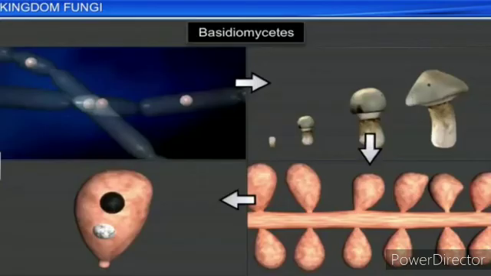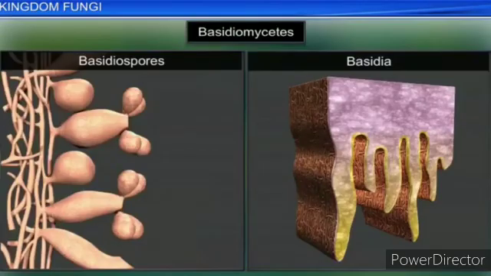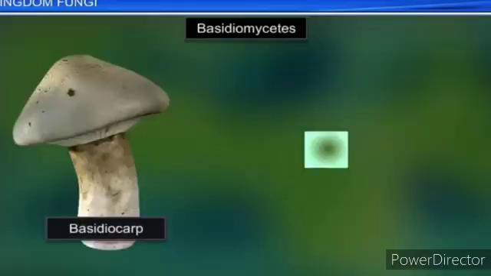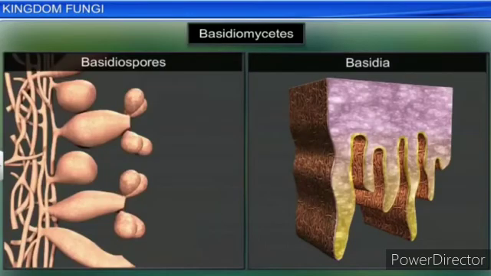The resultant structure is dikaryotic, which ultimately gives rise to the basidium. Karyogamy and meiosis take place in the basidium, producing four basidiospores, exogenously on the basidium. The plural is basidia. The basidia are arranged in fruiting bodies called basidiocarp.